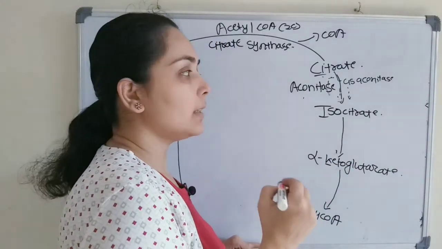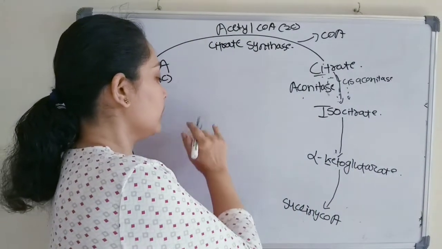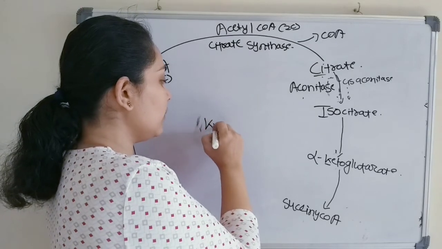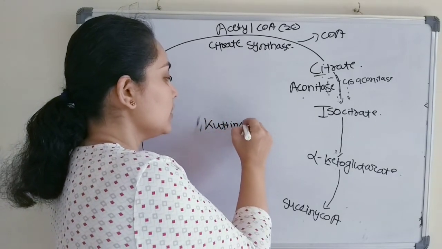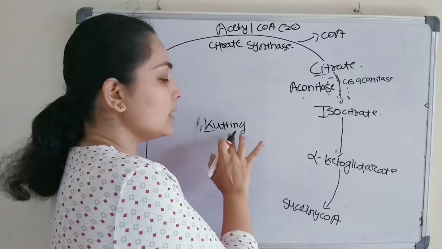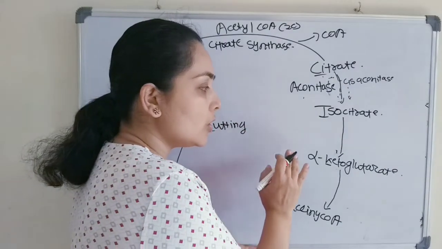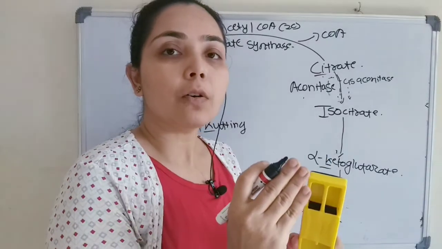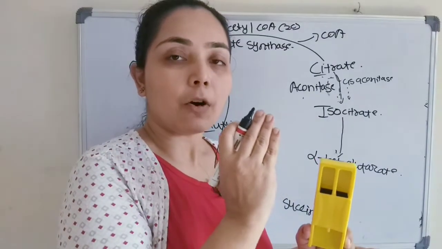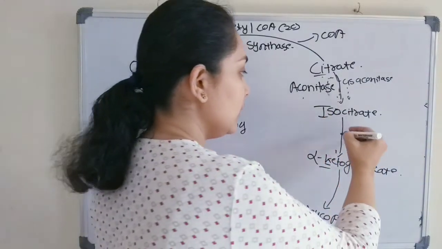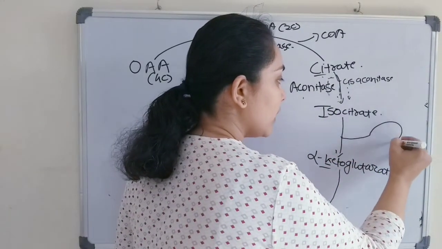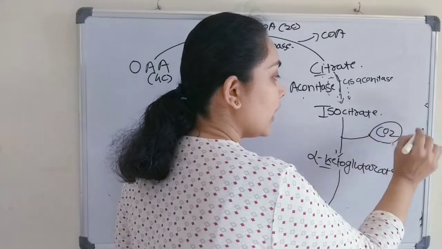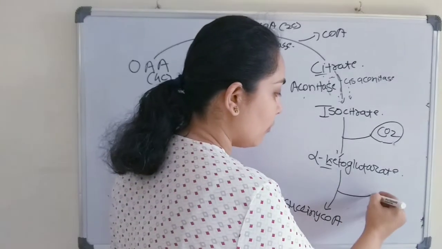We can consider K for cutting. Actually it has the spelling C, but just for our understanding, K is for cutting. Cutting means there is a removal of one carbon atom in the form of carbon dioxide. Here carbon will be removed or blown out in the form of carbon dioxide from both sides.